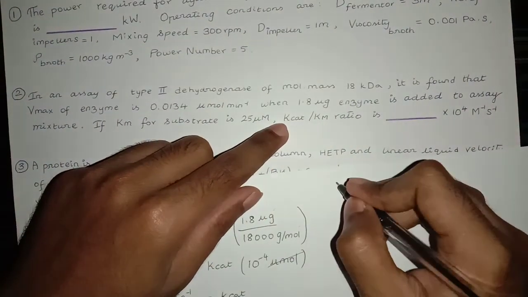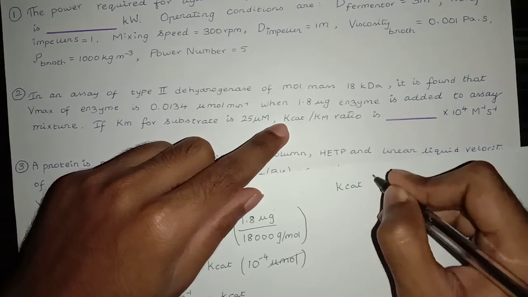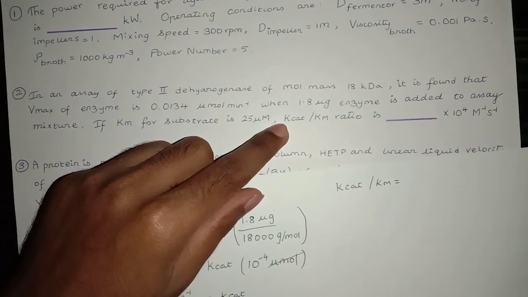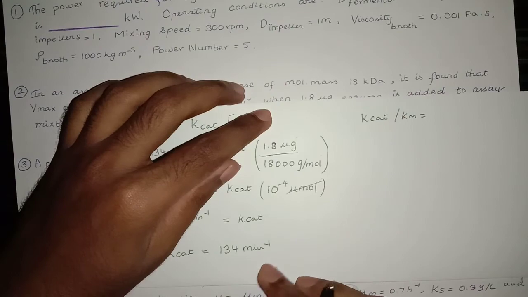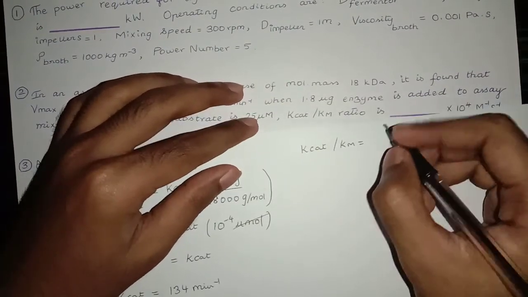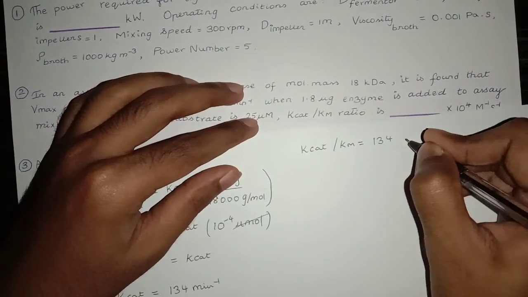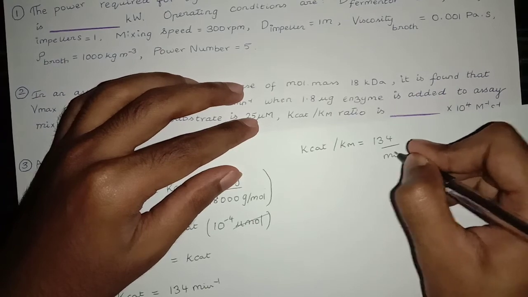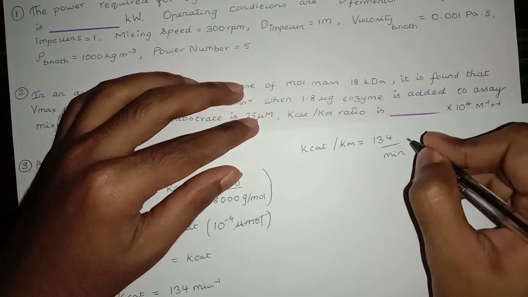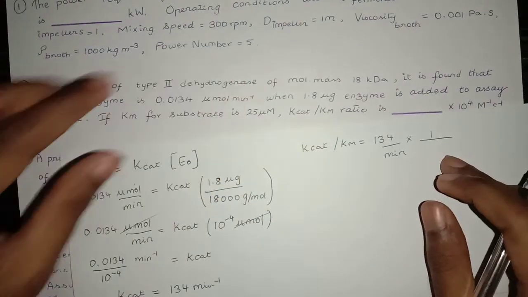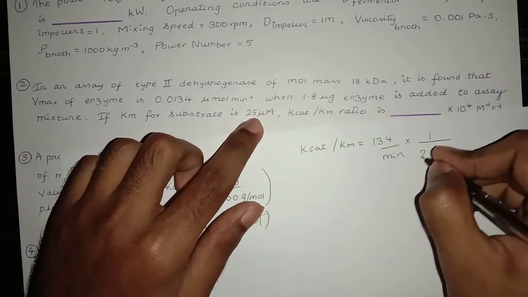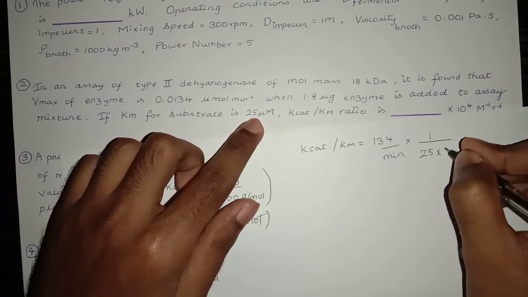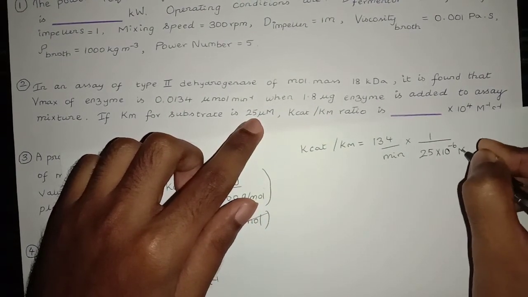We need the ratio Kcat over Km. Kcat is found, which is 134 minute inverse, right? So 134 over minute divided by Km. The value of Km is 25 micromolar. 25 into 10 raised to the power negative 6 molar.